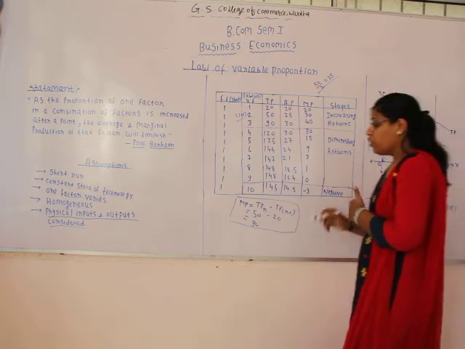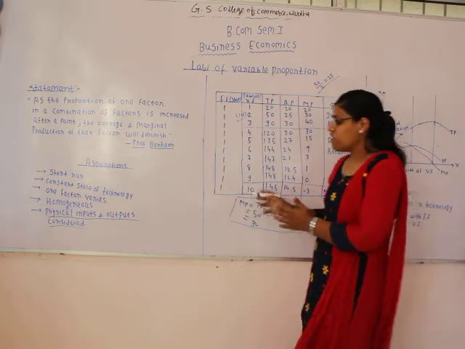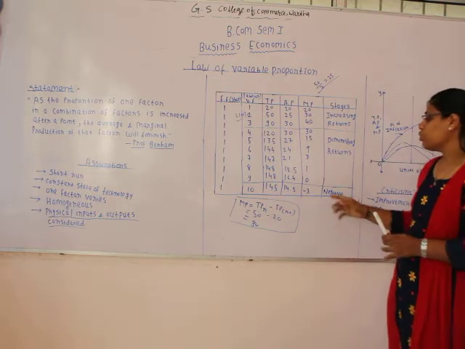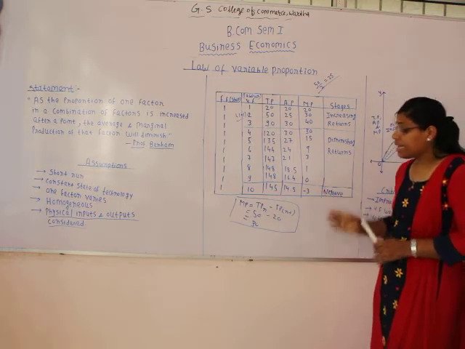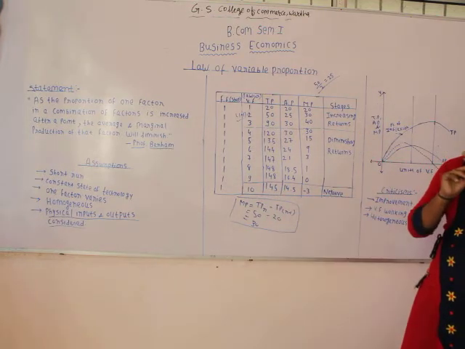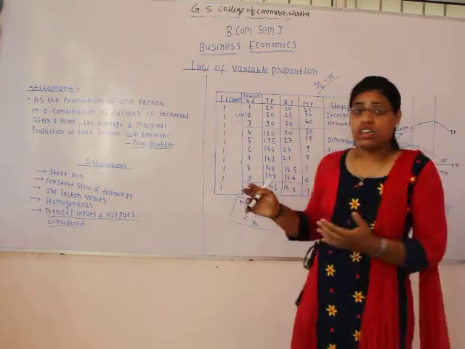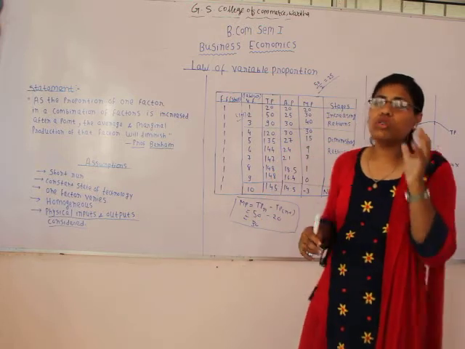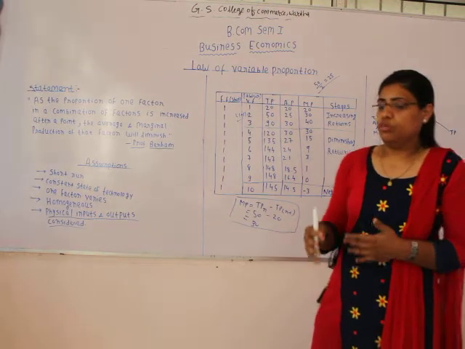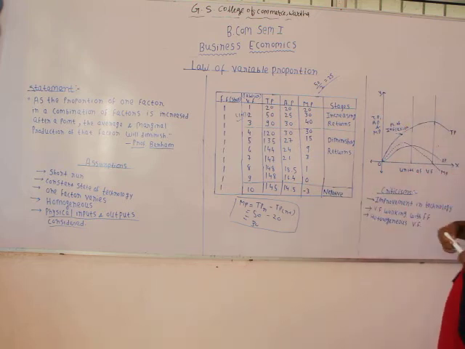And still we are not going to stop here. We are still increasing the variable factor, which is working with the fixed factor. We are still employing the 10th labor, so we are going to get production in negative. It means this 10th labor is not contributing anything to the production process, but he is just contributing to declining the production. He is diverting others from the work, due to which the production is declining.